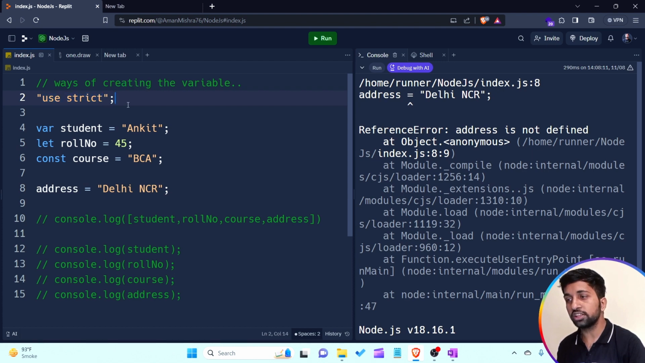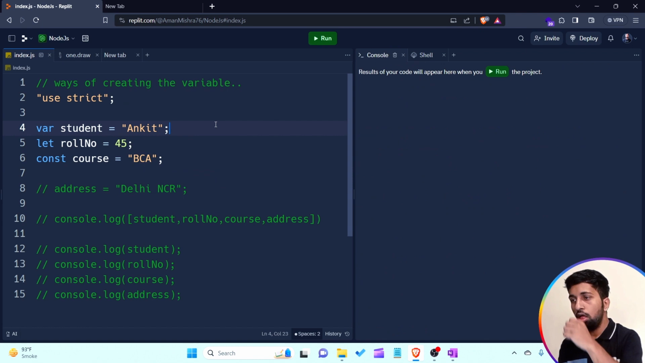When I'm using use strict, we are not able to create a variable without using any type of keyword. So for this bad practice, the solution is simple: write use strict here. That is provided by modern JavaScript, that is ES6. So this is a bad practice. I just want to comment it out.